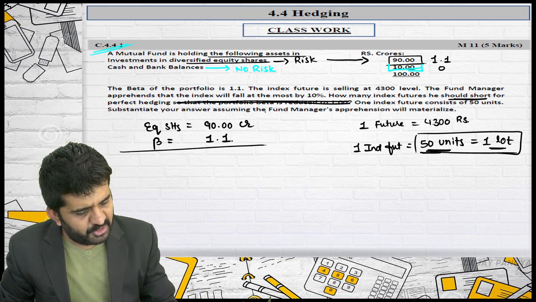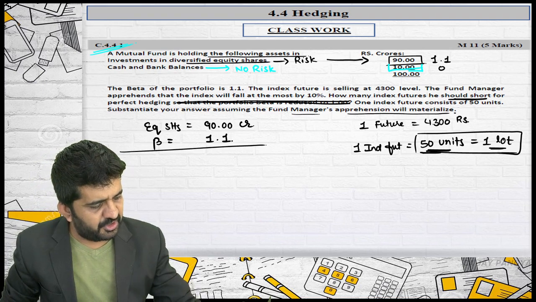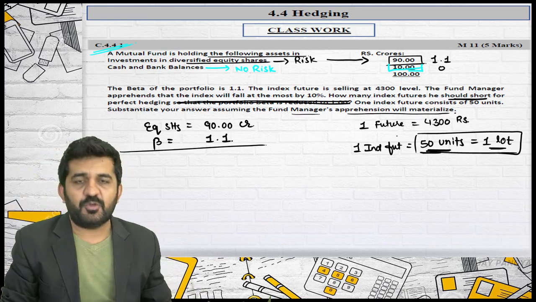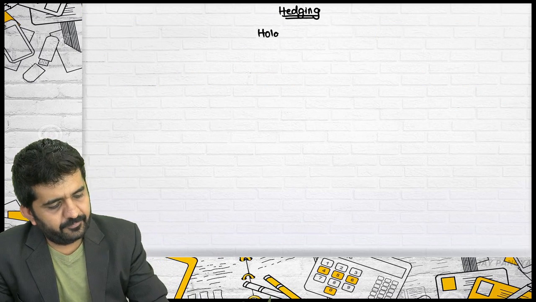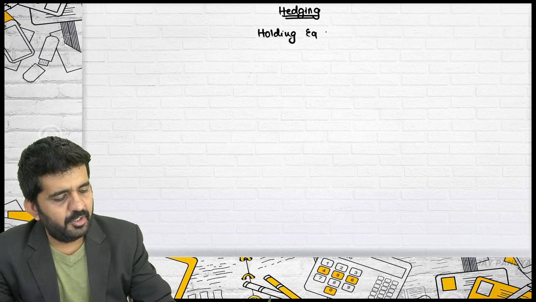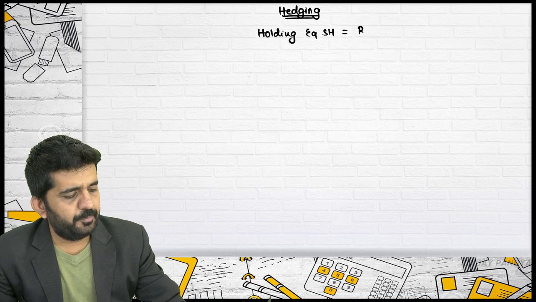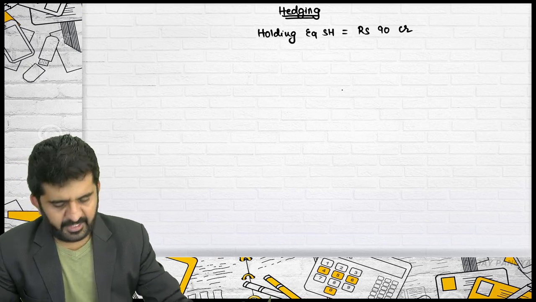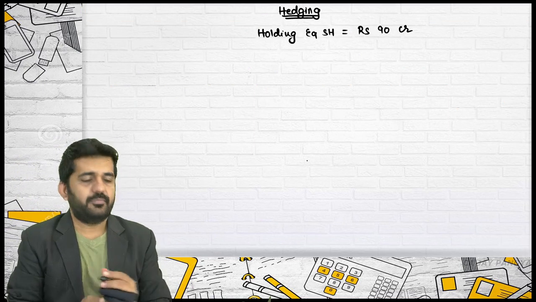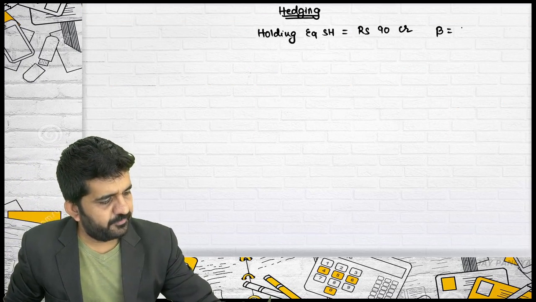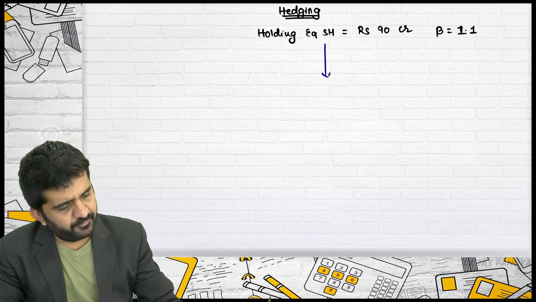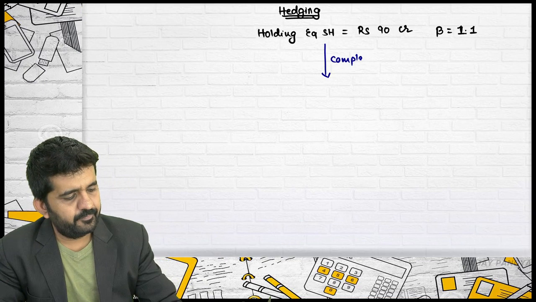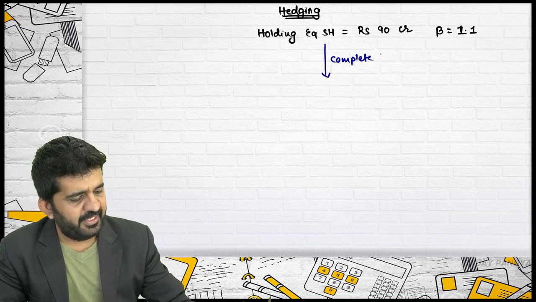Substantiate your answer assuming that the fund manager's apprehension will materialize. Is it correct? So let me first go for hedging. What am I holding? Equity shares worth rupees 90 crores. Is this correct? Yes. What is the beta of this? 1.1. I am going for hedging. I want a complete hedge.